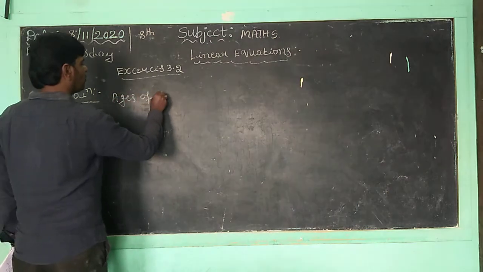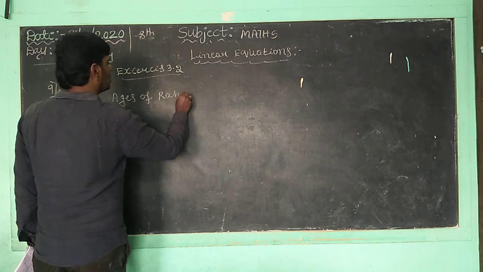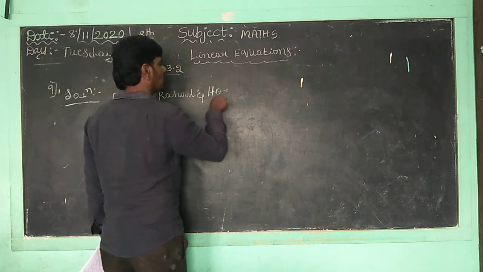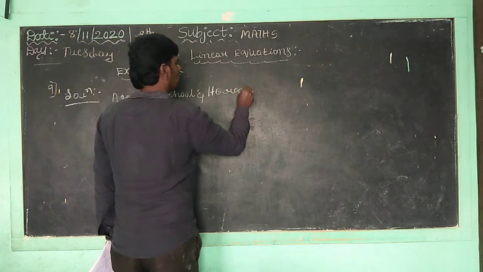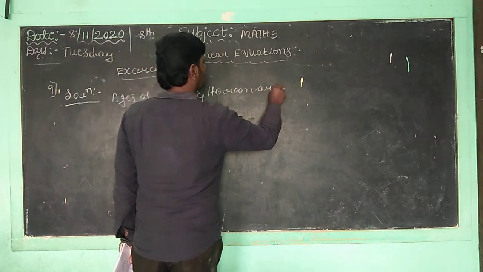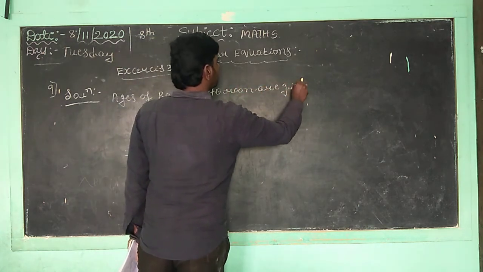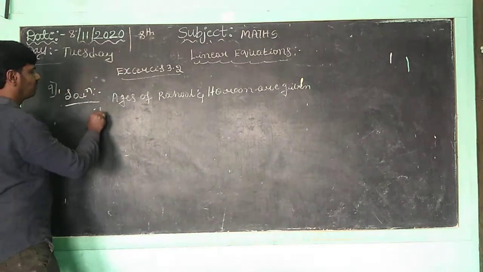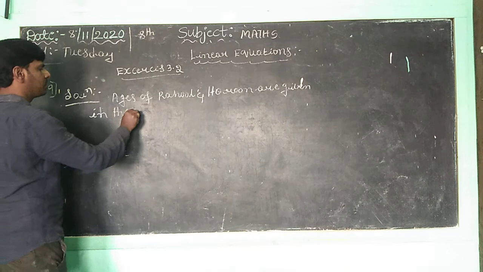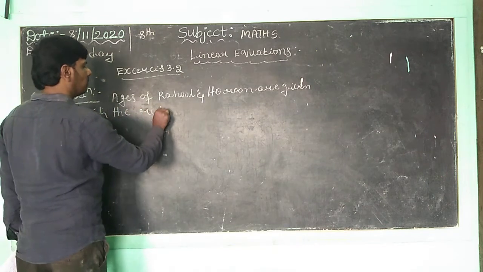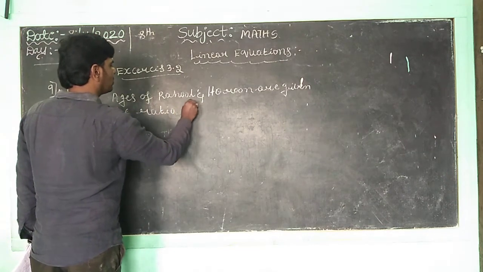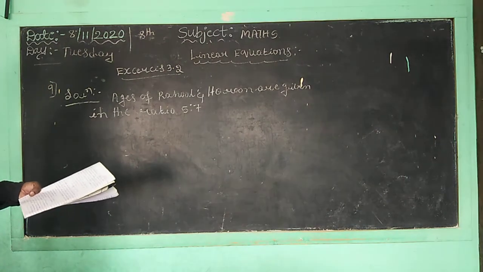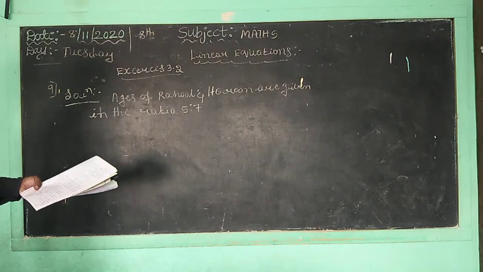The ages of Rahul and Harun are given in the ratio 5:7, children. Correct, children? So the age of Rahul by Harun is equal to that.